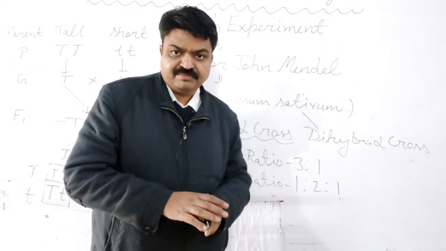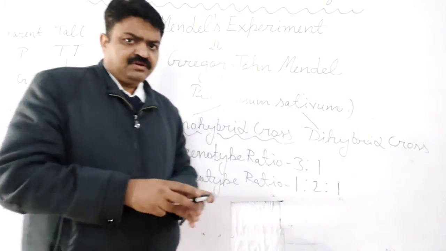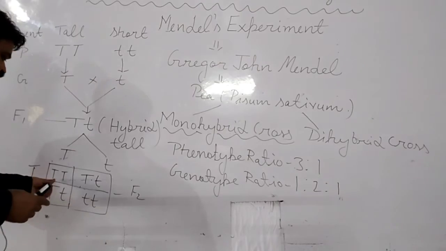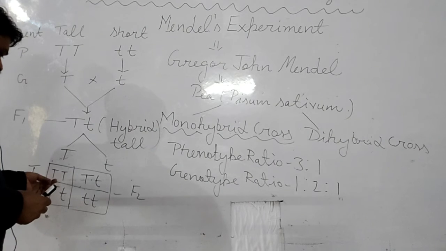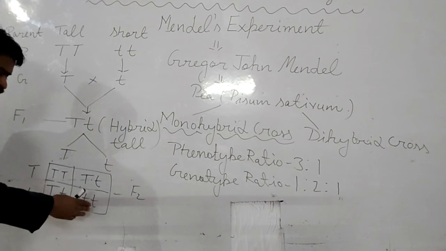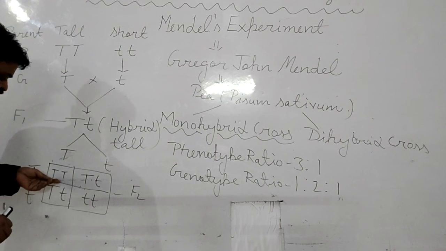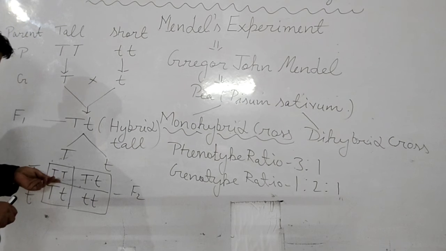Now what is the genotype ratio? It is according to the structure of the gene, student. Like here you can observe the genes in this Punnett square. This is the Punnett square, student. In this Punnett square you can observe there is the pure tall gene.